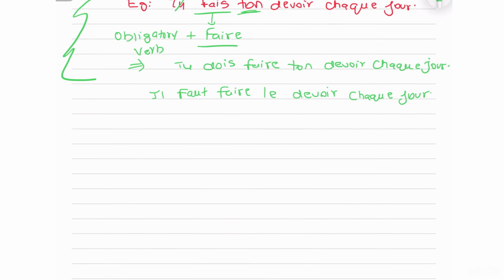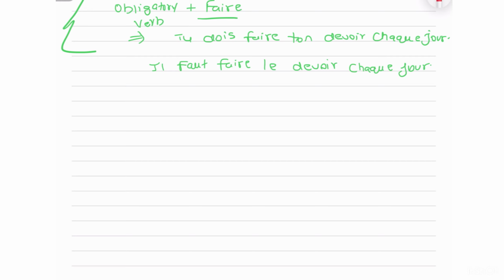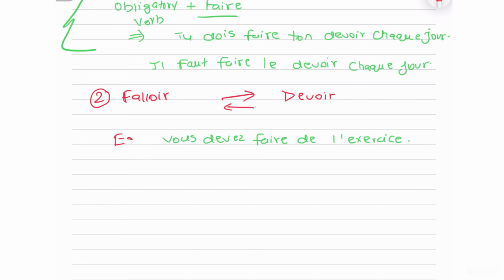Now coming on to our second conversion, as in you're already given obligation, it's just that they might give you falloir and say make it into devoir, or vice versa, as in they might give you devoir and say make it into falloir. So here they're saying vous devez faire de l'exercice. You must exercise. What is that? It's an obligation. We have devoir over here.